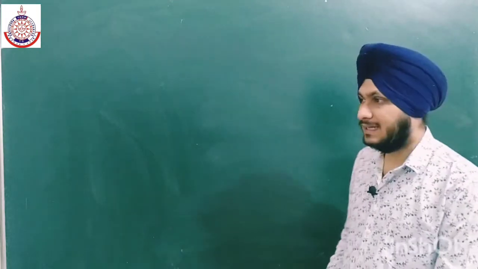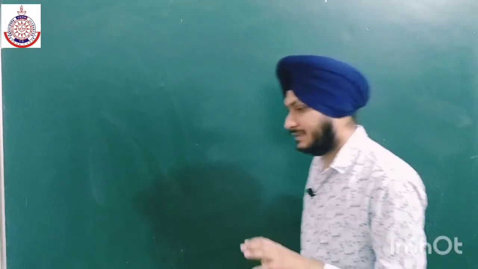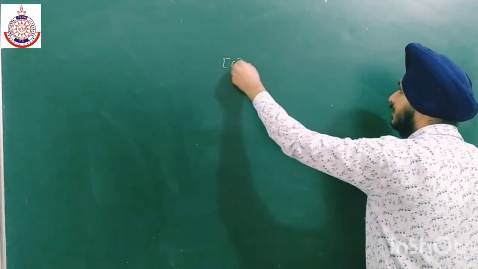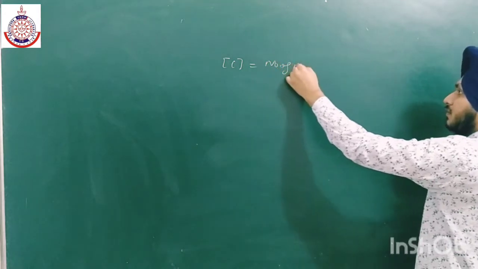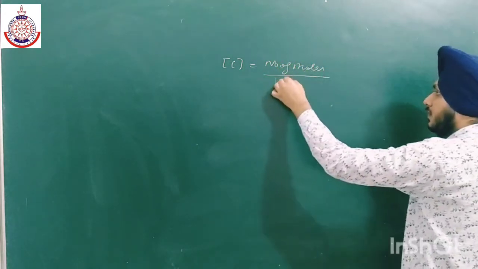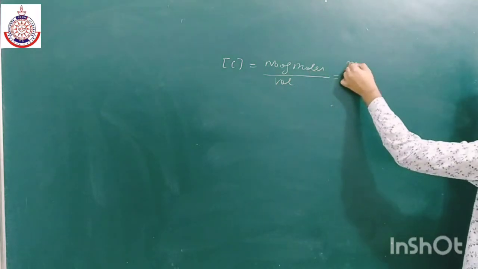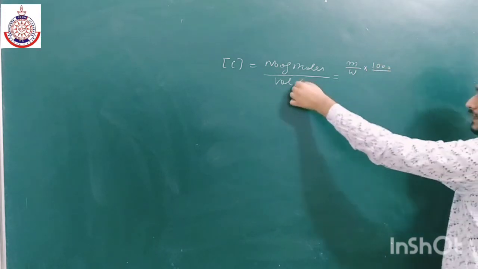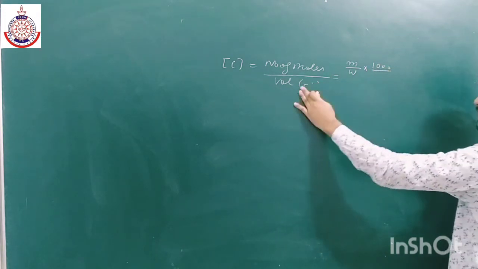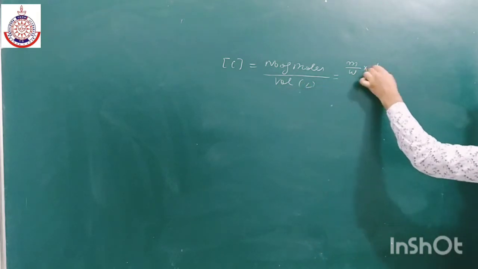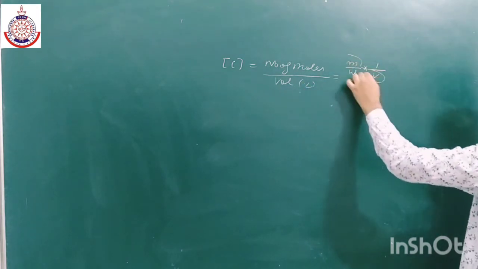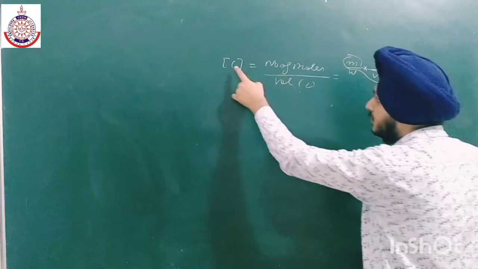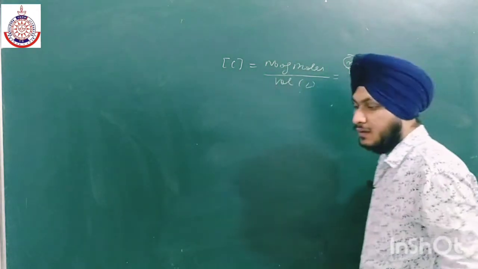Because their density is the same. We all know that concentration is number of moles divided by volume, and the number of moles is mass upon molar mass, W. Mass upon volume is density, so concentration is density upon molar mass.